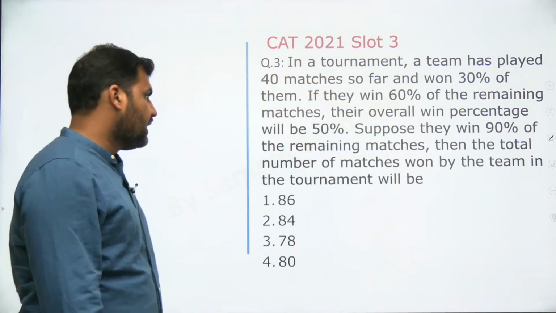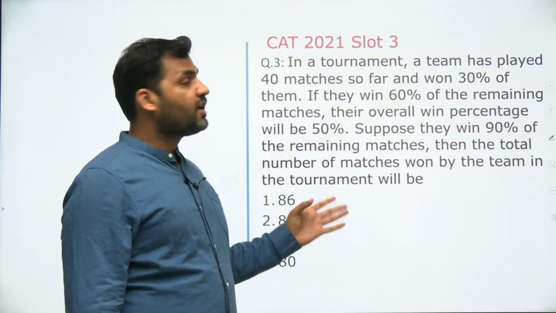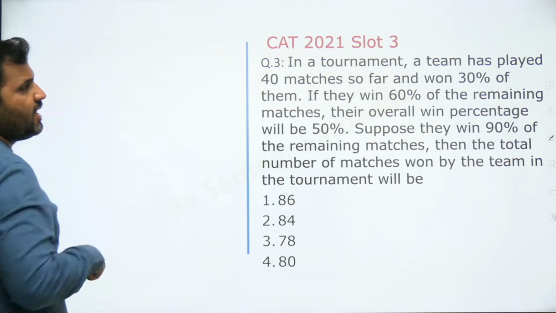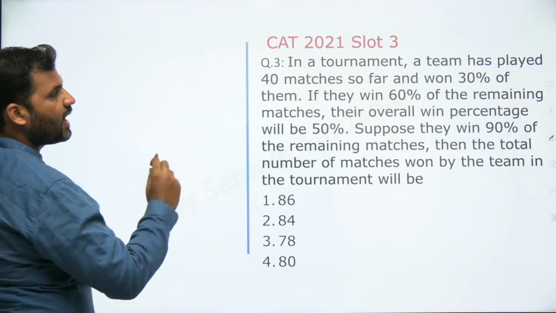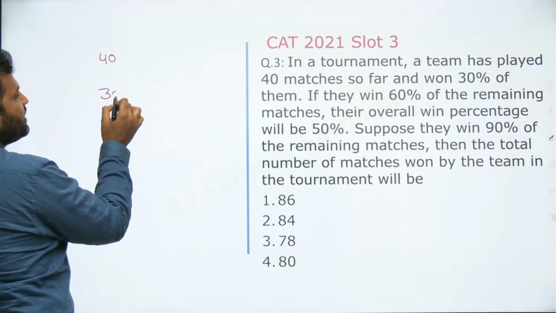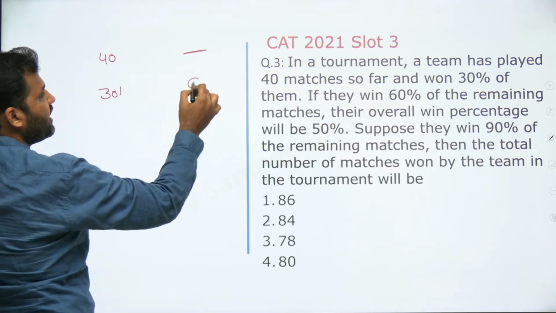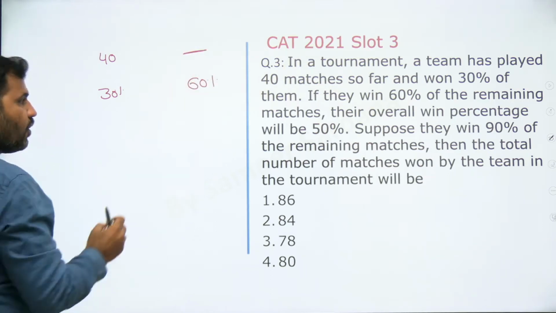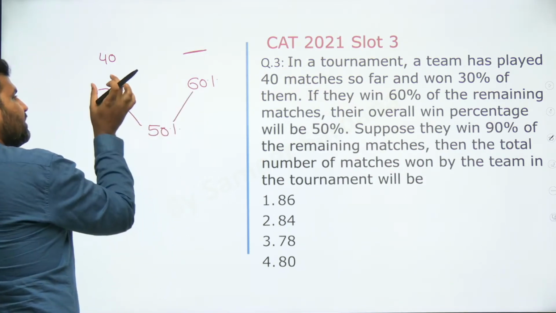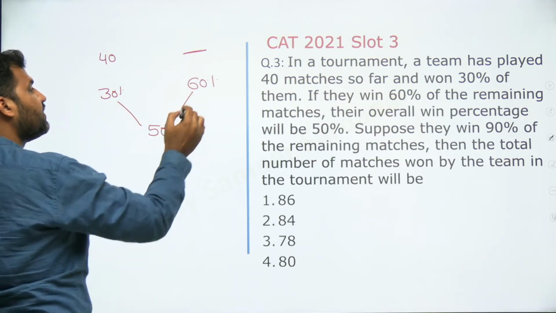For most of you, this is also a question of percentage, but no. This can again be solved with the concept of weighted average. How? In a tournament, a team has played 40 matches so far and won 30% of them. So out of 40 matches, the winning percentage is 30%. If they win 60% of the remaining matches, the overall percentage of winning is 50%. Balance it. 30% और 60% matches का winning percentage combine होके 50% match winning दे रहा है.